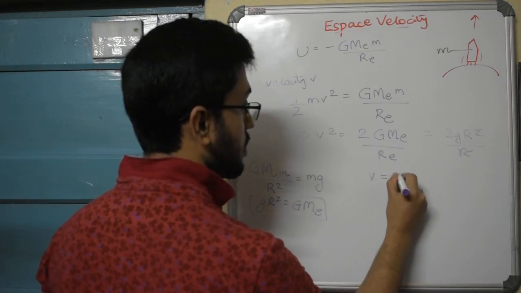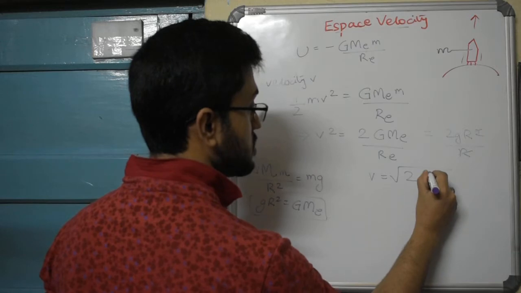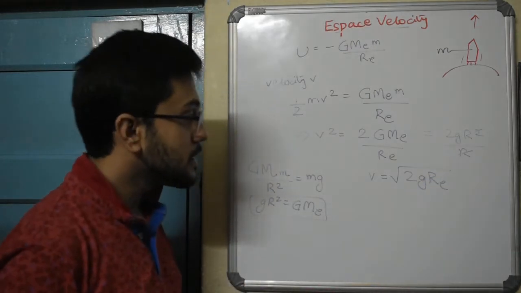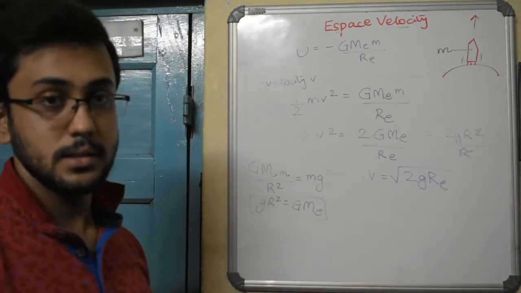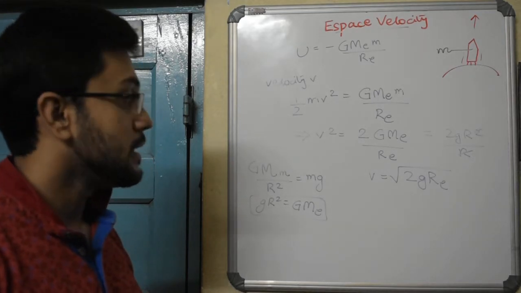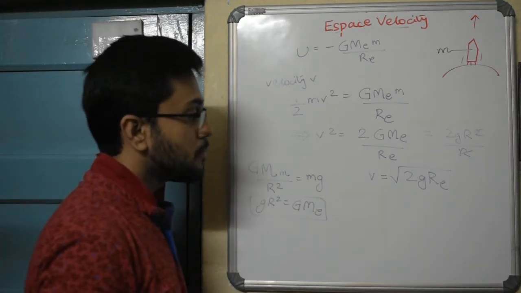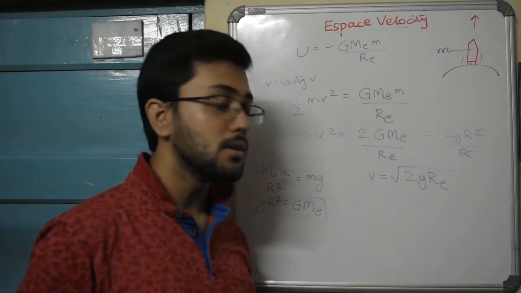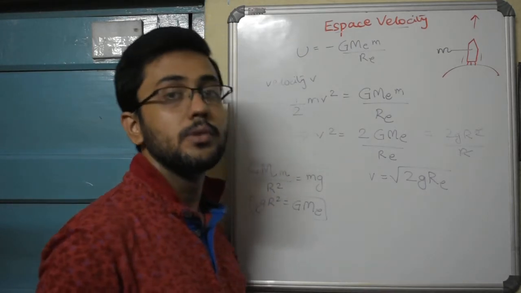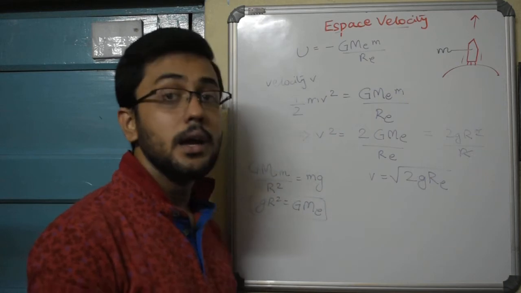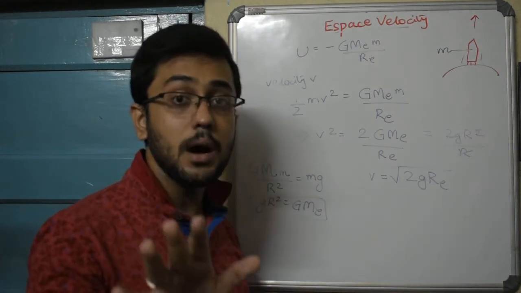So the escape velocity of a body is equal to root over 2gR. And this is the fun part: it depends upon the acceleration due to gravity on the planet and the radius, which means the dimensions of the planet. It does not depend upon the mass of the body.